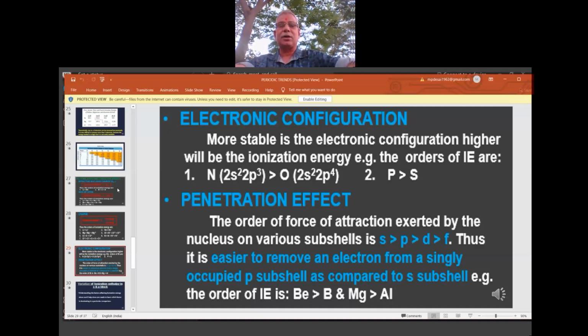Each subshell of 2p will take 1 electron, because space is available. As per Hund's rule, as long as space is available, they will not prefer pairing. Only in the case of oxygen